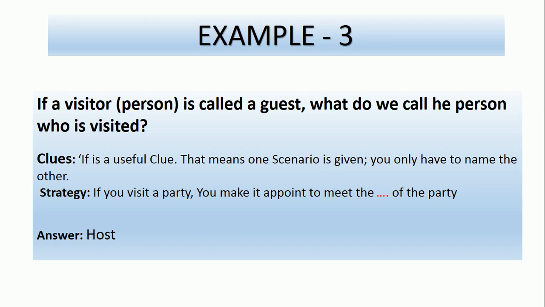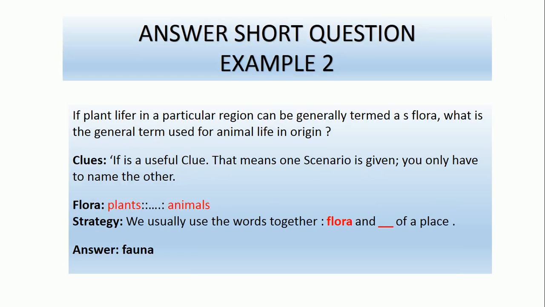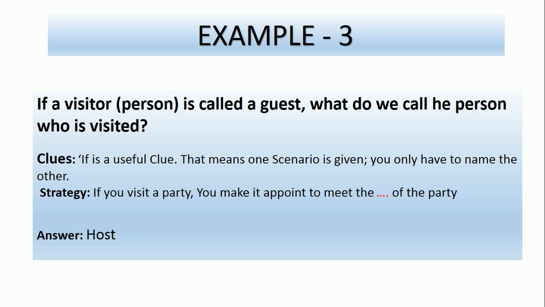So here we have example 3. If a visitor is called a guest, like a person visiting our home, then what do we call the person who is visited? The person who is visited, the person the guest has gone to. So what clue do we have? It's also related to the earlier one. If is a useful clue, meaning one thing has been given already in the question, so we have to give an answer for the next part.